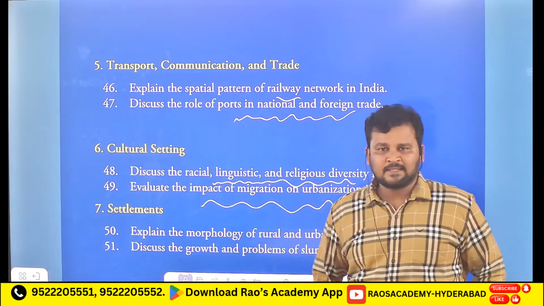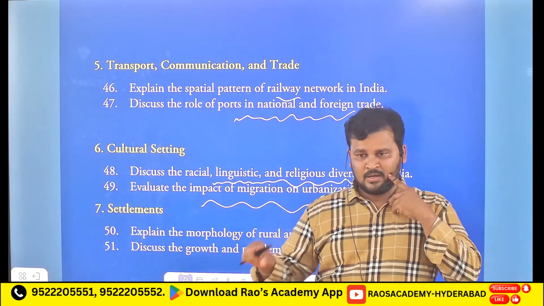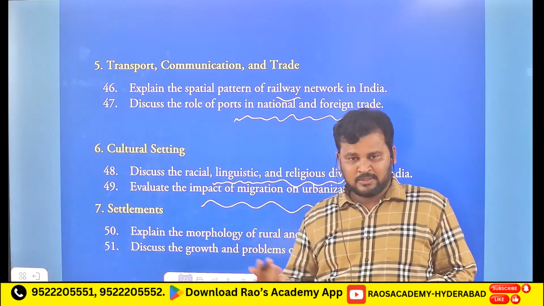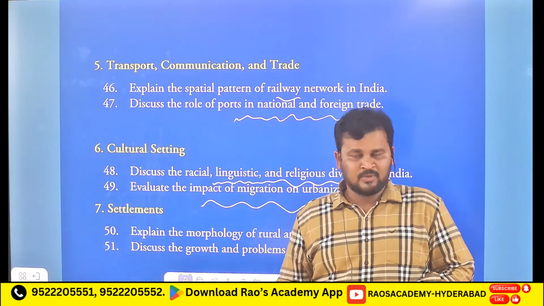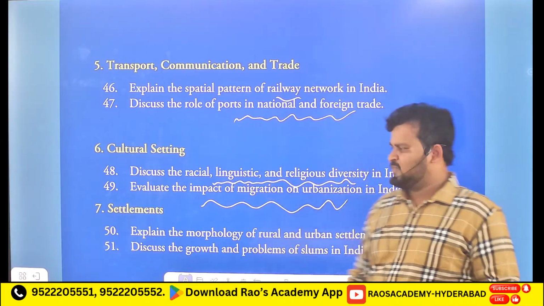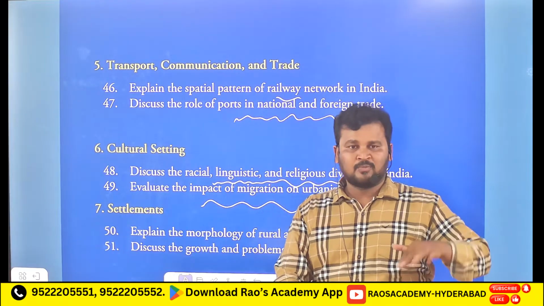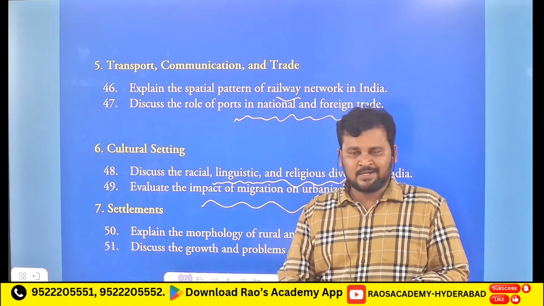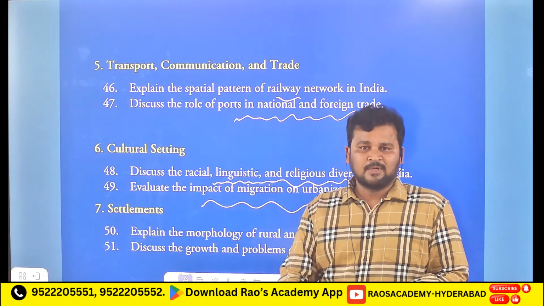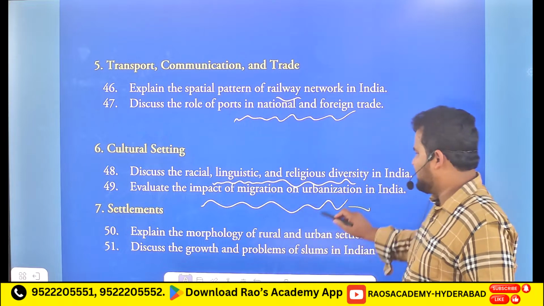Definitely it shows the impact. Sometimes we can say if skilled labor migrates from rural to urban, it gives a good impact. If unskilled labor migrates from rural to urban, it shows a negative impact. And also we can say that a lot of slums will be developed if the population is very high. If there is no proper sewage facilities and drainage facilities, then people will get a lot of communicable diseases. So all that information you can write here.